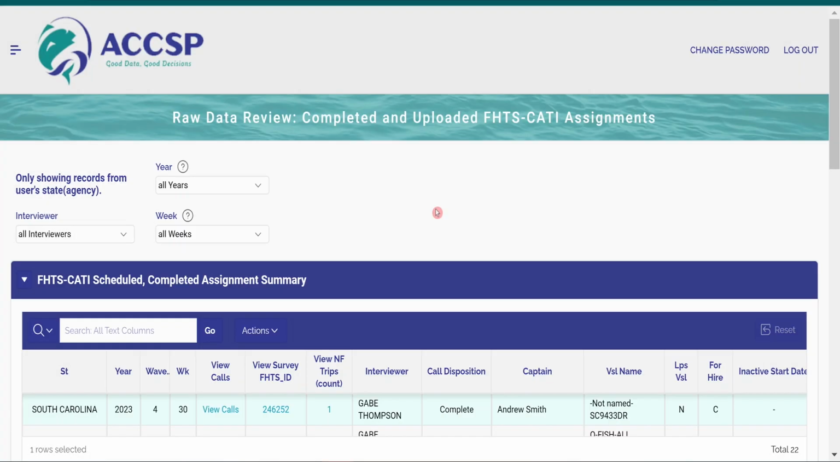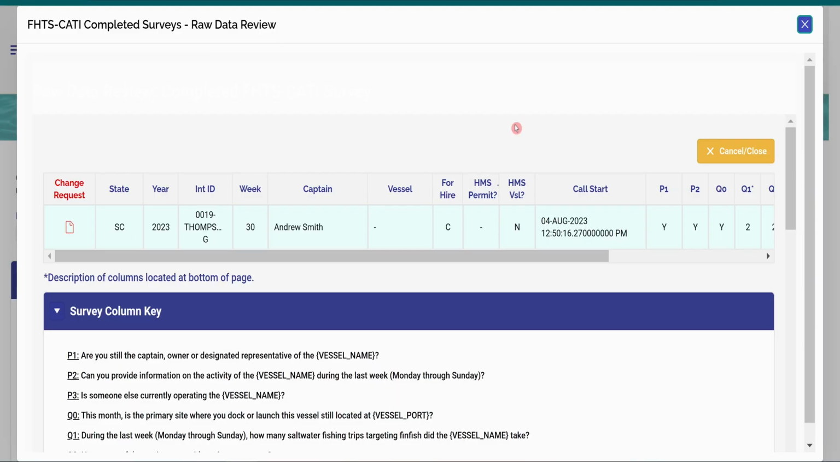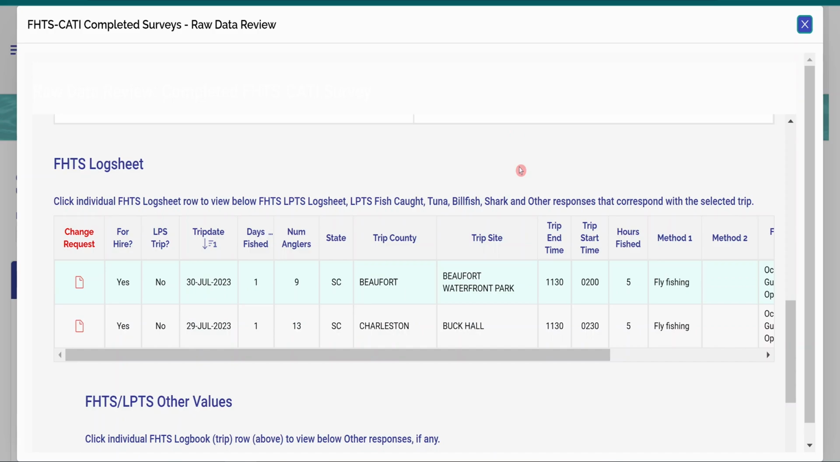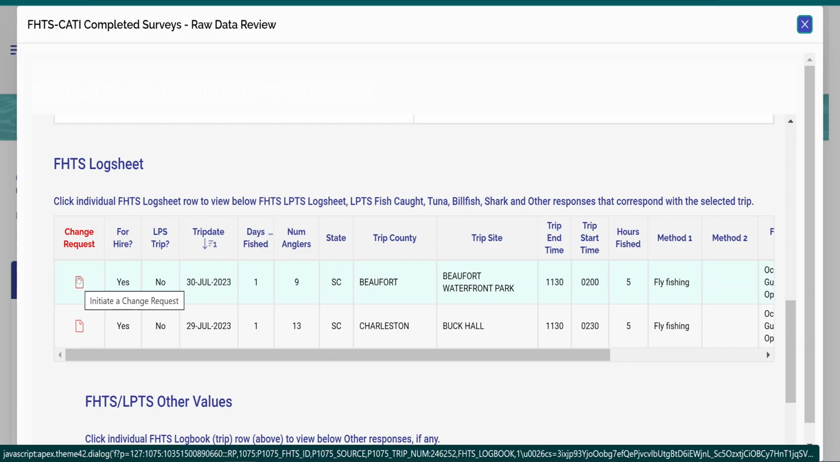To view data from a specific survey, click on the FHTS ID hyperlink. Once clicked, a pop-up window appears containing tables including the non-fishing trips, FHTS log sheet, LPTS or Large Pelagic Telephone Survey log sheet, LPTS fish caught, LPTS tuna, billfish, shark responses, and FHTS LPTS other values. To submit a change request, click on the Change Request button associated with that row. Please see the Site Assignments topic video on how to submit a state change request.